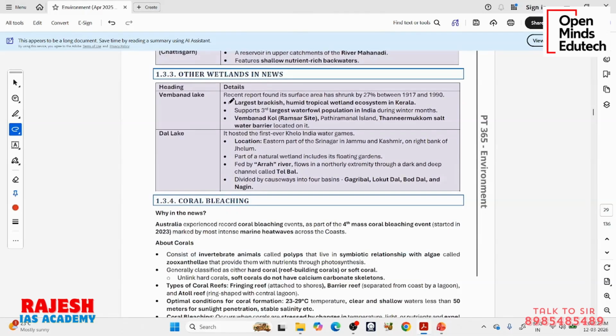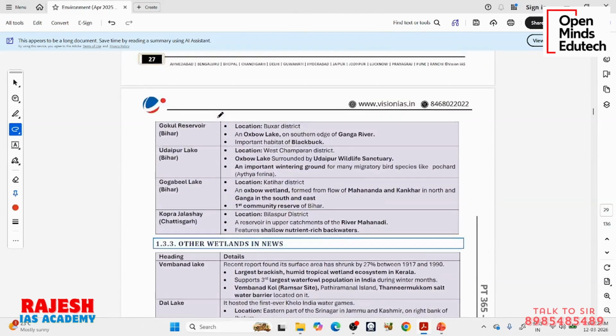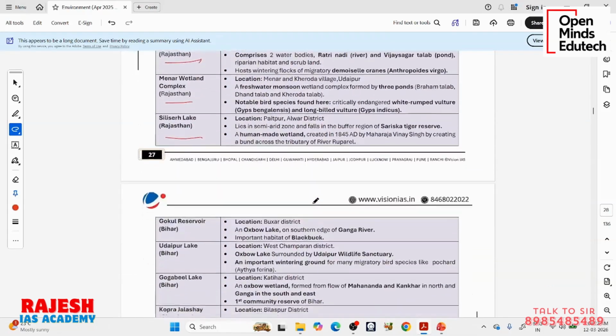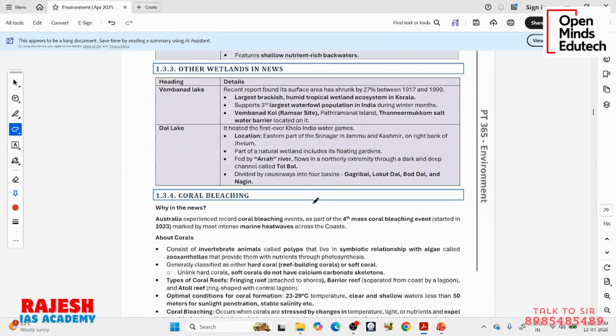So let me tell you here. Apart from these recent additions to the Ramsar convention highlighted by this PDF, there are two wetlands which are in the news. One is Vembanad Lake. Why is this particular wetland in the news? Because it is rapidly shrinking. Its surface area has shrunk by 27% between 1917 and 1919. So this is a concern.